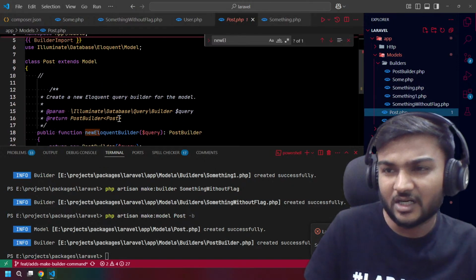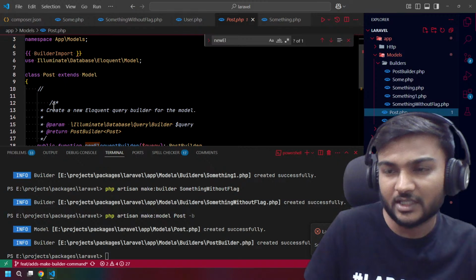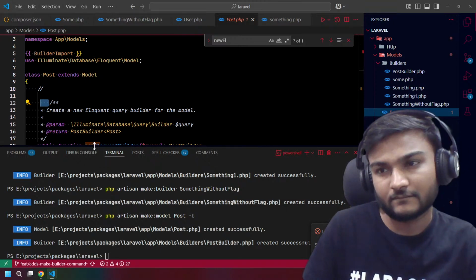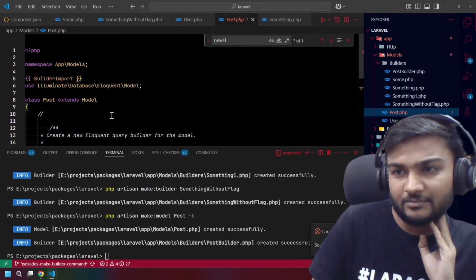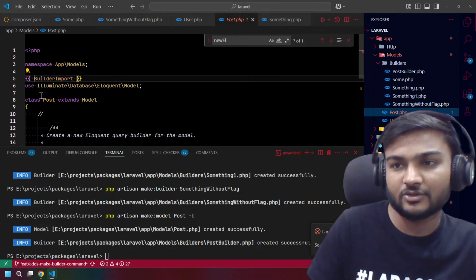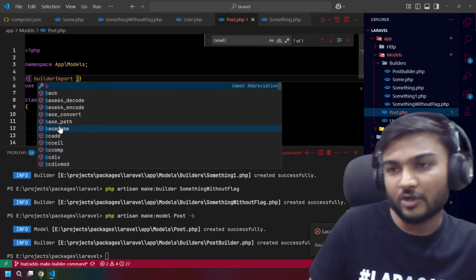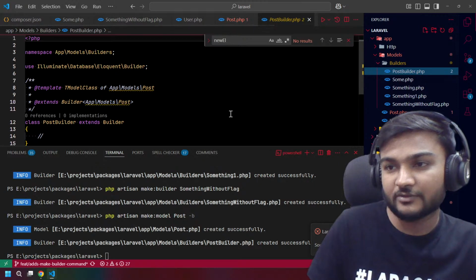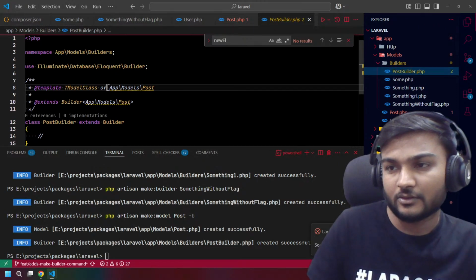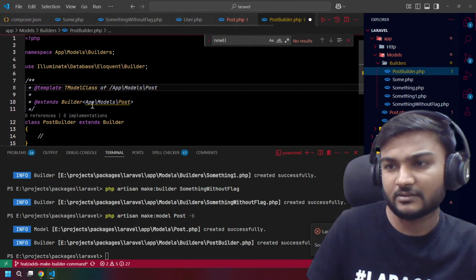No. Oh, okay. The slash is there. This space we can remove, right? But other things, okay, the builder import is not replaced because the b should be small, I think, right? But the post builder stuff is fine. I think, do we need a slash here?